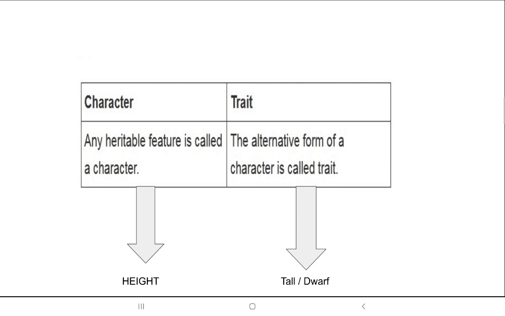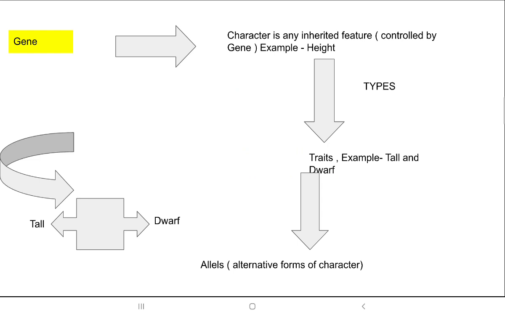How many types could there be? Okay. So when we study the character of the inherited feature, you take one particular character and the types of that character are known as traits, or in biological words we can also call them alleles, the alternative forms of the character.